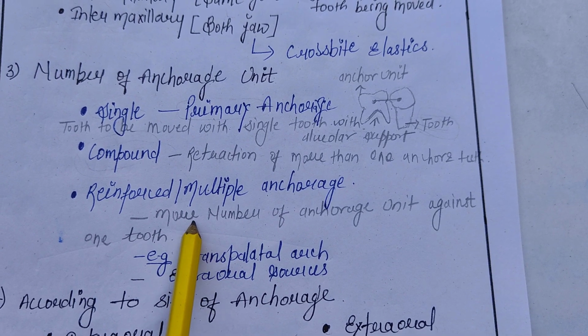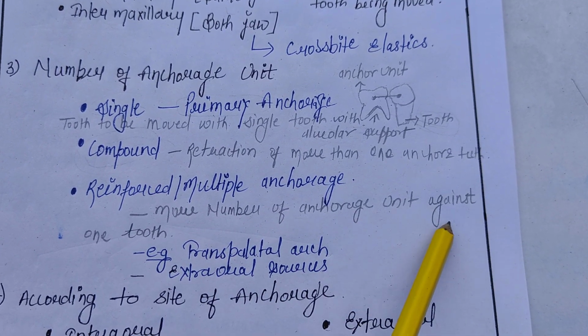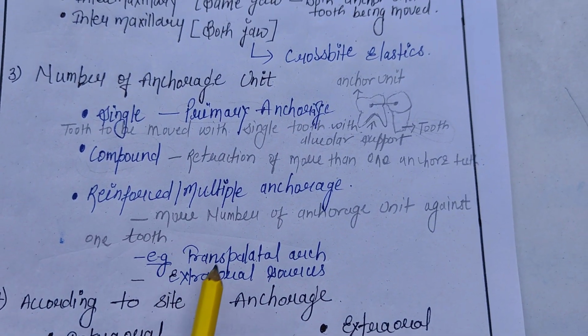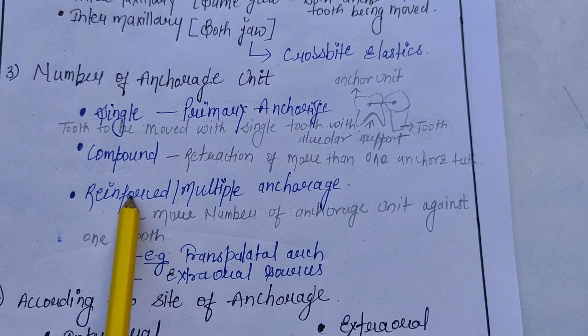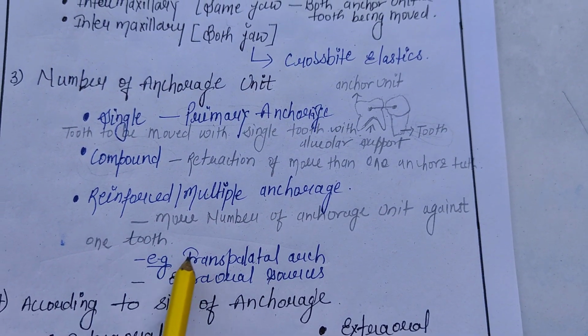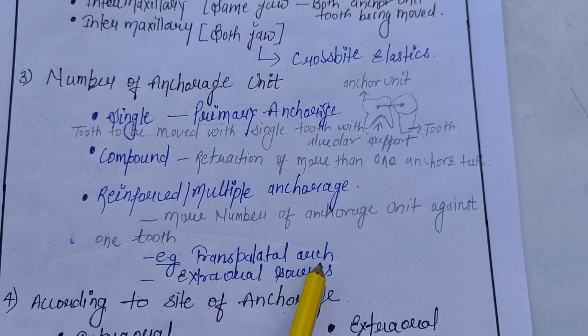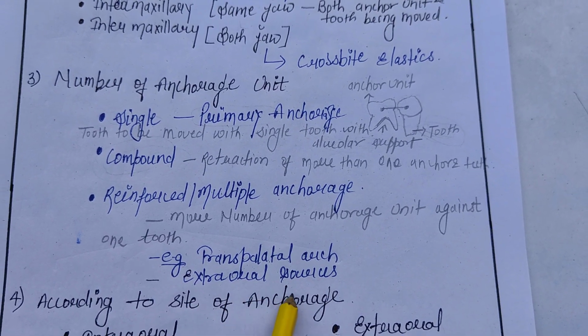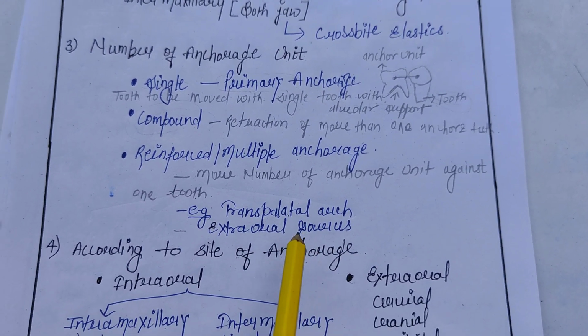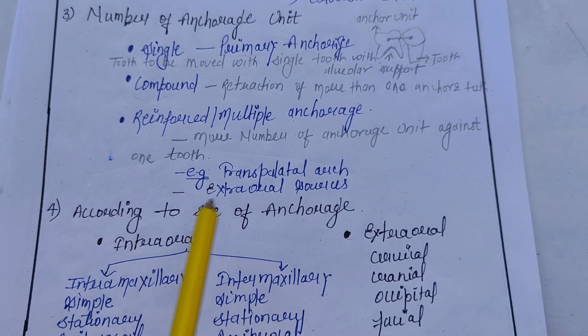Reinforced or multiple anchorage means a greater number of anchorage units against one tooth. Examples are the transpalatal arch and extraoral sources. We have gone through the extraoral sources.